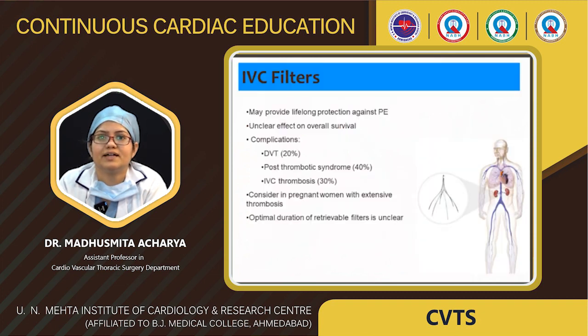Coming to the IVC filter, it may provide lifelong protection against pulmonary embolism. We know the complications are DVT, post thrombotic syndrome or IVC thrombosis. An IVC filter can be considered in pregnant women with extensive thrombosis.